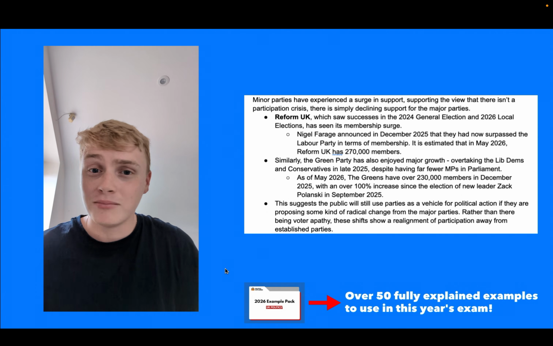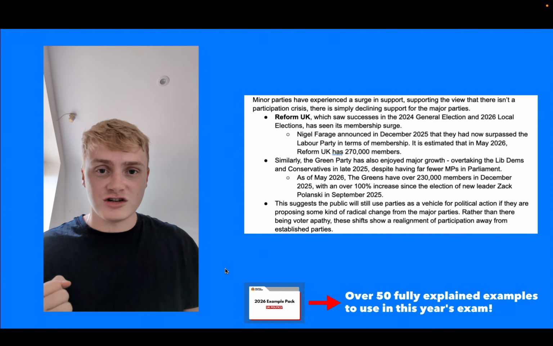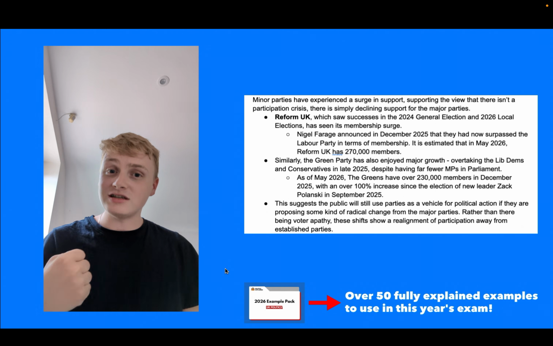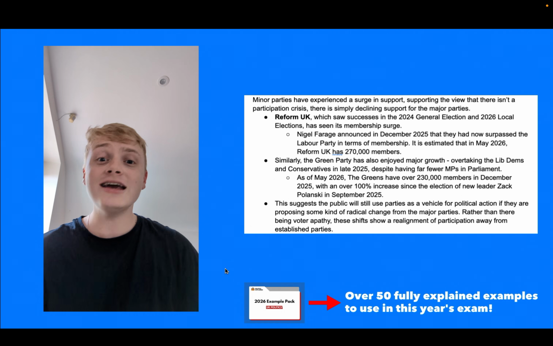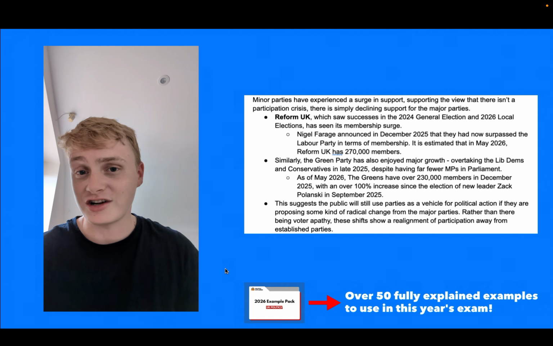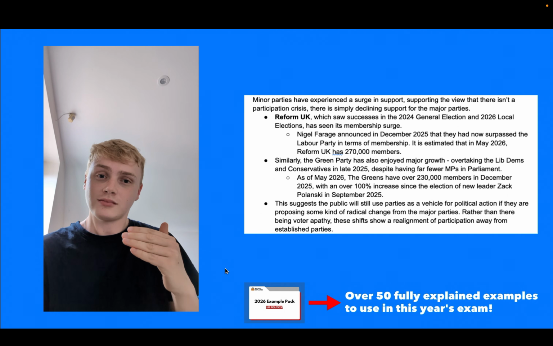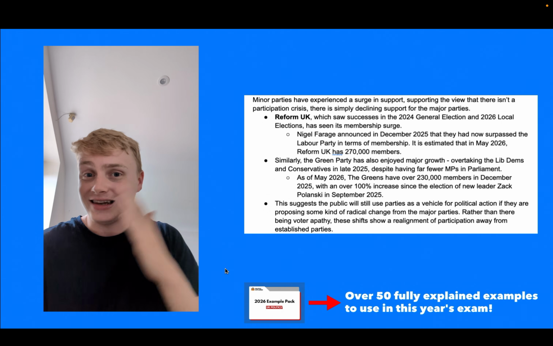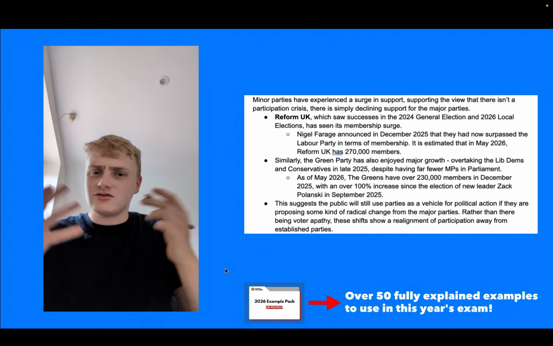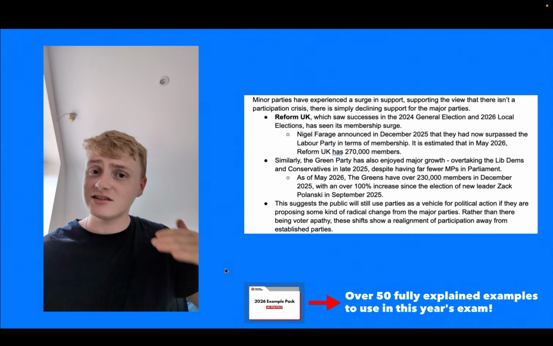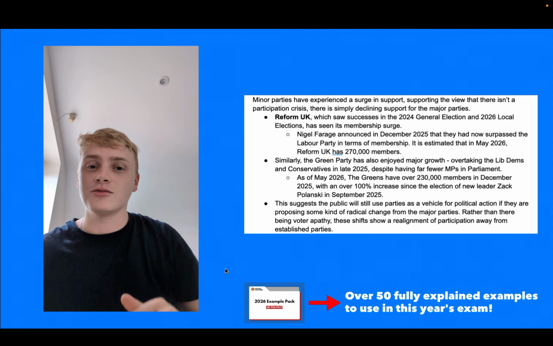And you can also use it as an example, for example, in an essay on whether there's a multi-party system or whether minor parties matter in British politics. You might do a paragraph on party funding and membership, and you can use this as really good evidence for the argument that potentially now is a multi-party system and minor parties do matter in British politics. Not only does this show active participation and engagement, it also is likely to translate effectively to significant funding, because it costs money to be a member of a political party. For example, for Reform, I think it's around £25 per year effectively. So that's going to translate to significant funding for Reform UK, allowing them then to challenge the major parties in elections.